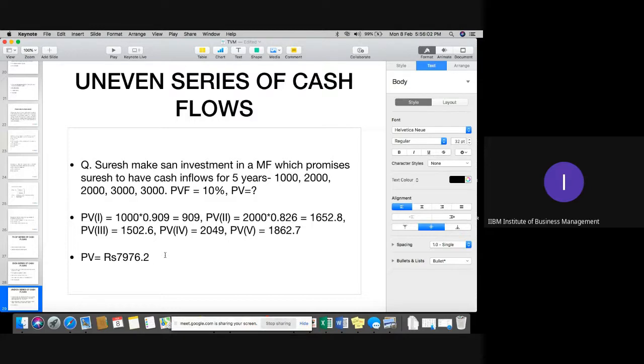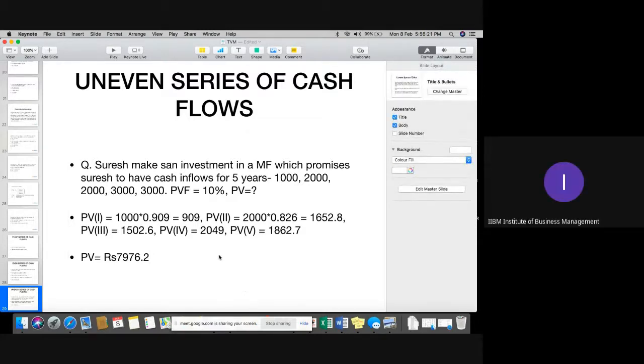I hope this part is clear, please, everyone. Please kindly confirm, students. Then we'll start the next topic, valuation of bonds and shares. Yes, sir. Thank you so much.